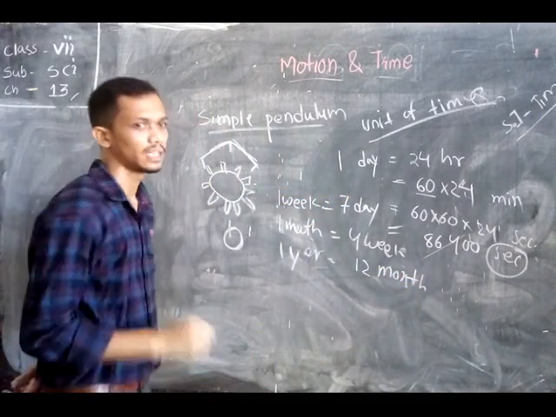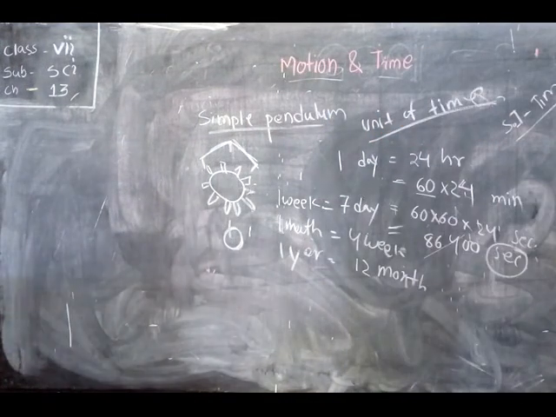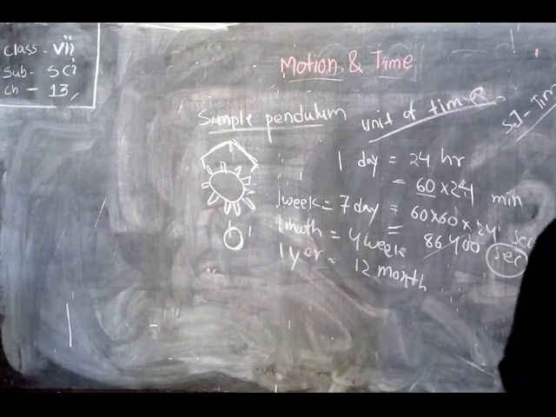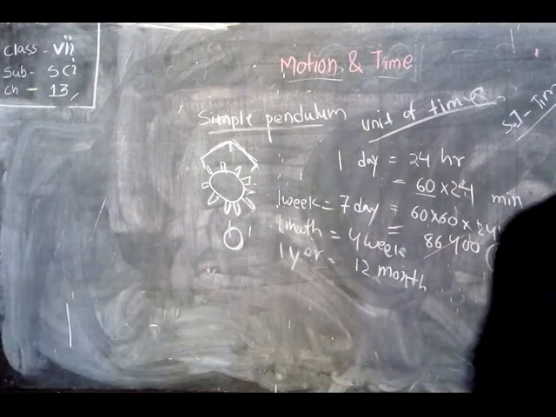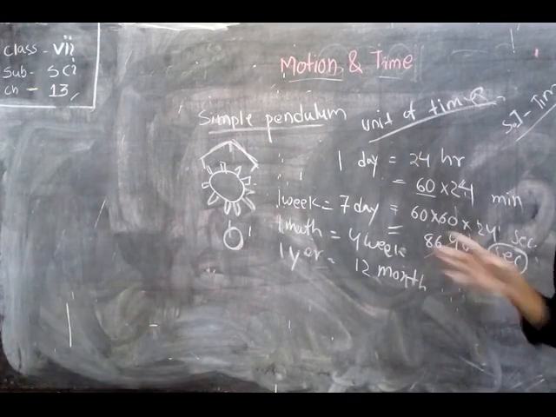And in this way 10 years is called 1 decade, 100 years is called 1 century, and 1000 years is called 1 millennium. In this way the bigger units of time are also noted.